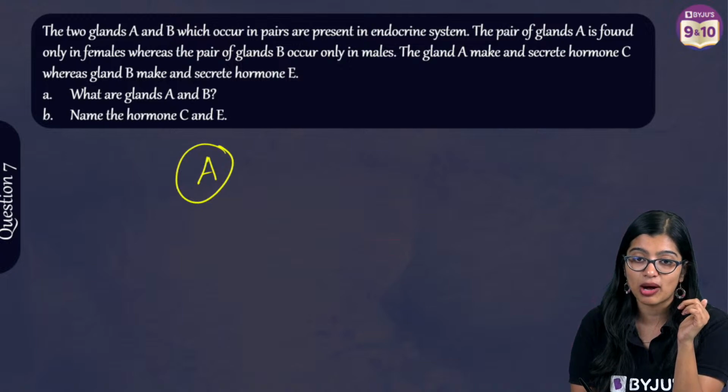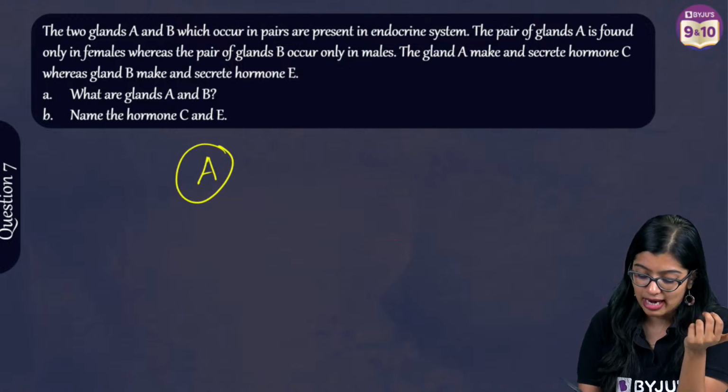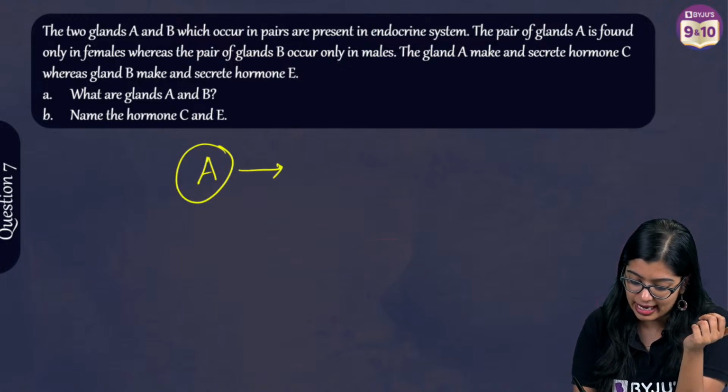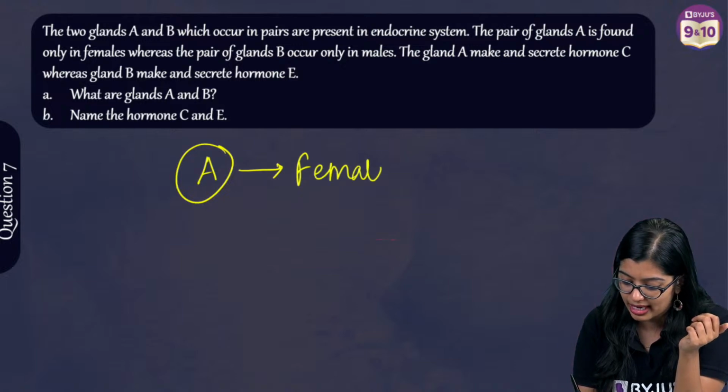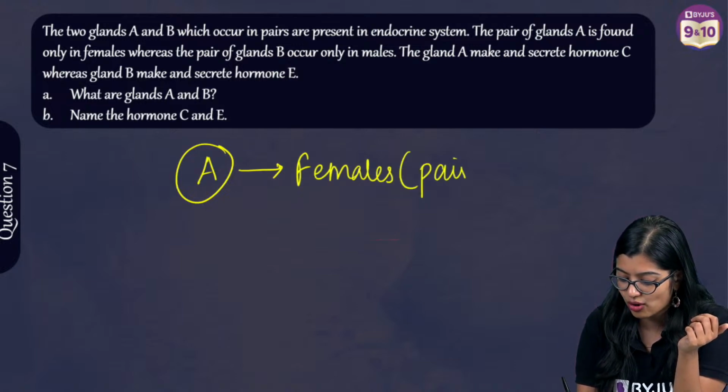Now what is given to us? A that is there. What is A? They are saying that A is found only in females and that there are a pair of A.